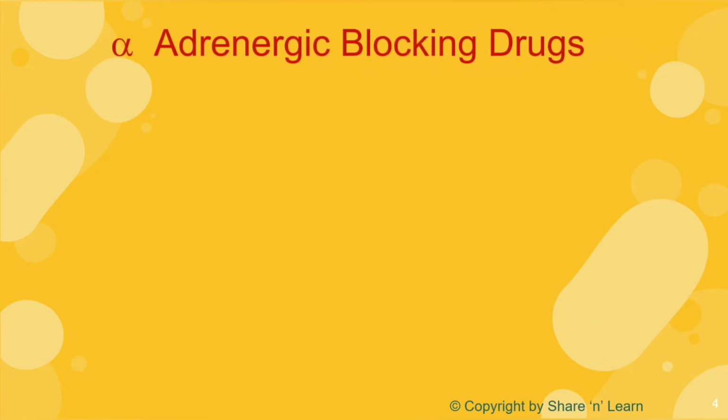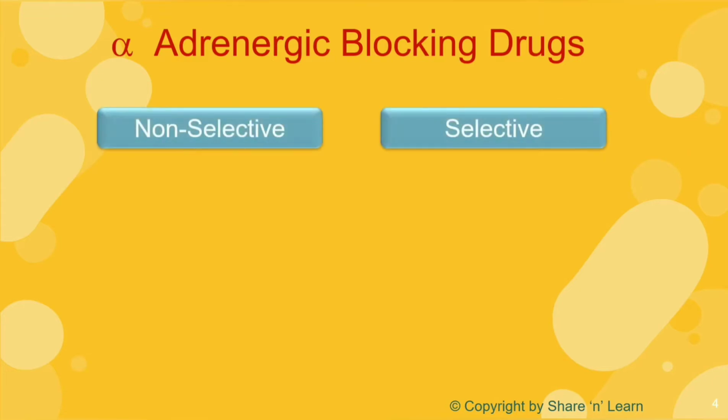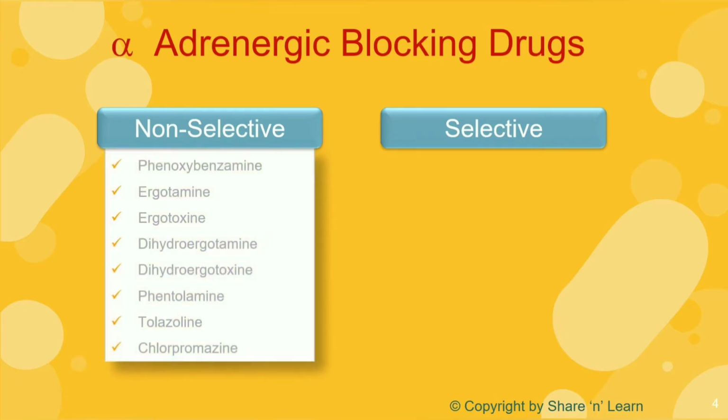First, let us learn about anti-adrenergic drugs that block alpha receptors. They are divided into two categories: the non-selective alpha blockers and the selective alpha blockers. Drugs such as phenoxybenzamine, ergotamine, dihydroergotamine, phentolamine, etc., are in the category of non-selective alpha blockers.